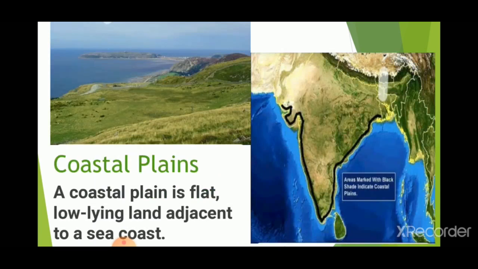So now the first one, we'll start with the coastal plains. The coastal plains, you can see the image here. It's a plain accompanied by or nearby a coastal region. A coastal plain is flat, low-lying and adjacent to a sea coast. You can see the image of India here, that green in color, and you can see the black line drawn on the side, and that portion is the lowland or the coastal plain of India. So it's a plain which is nearby a sea.